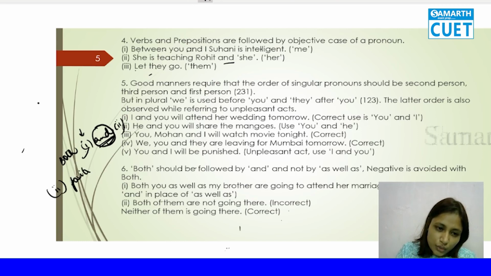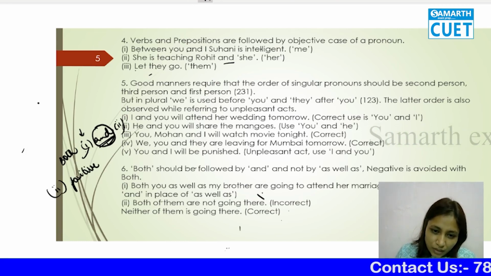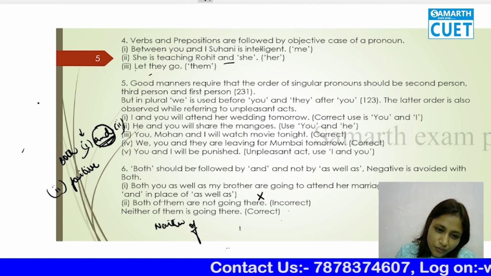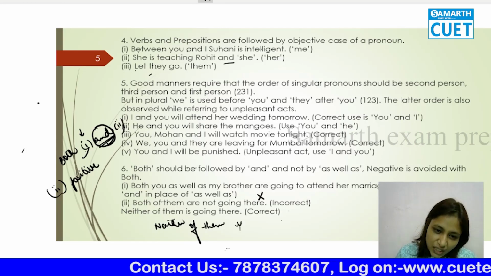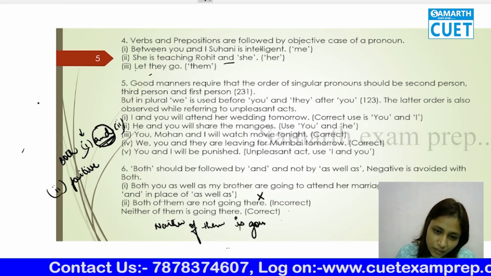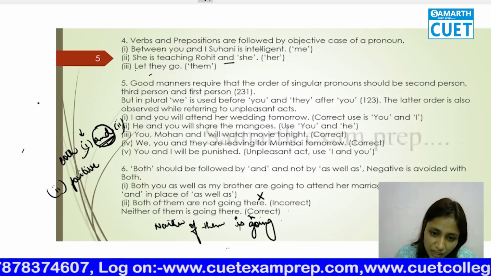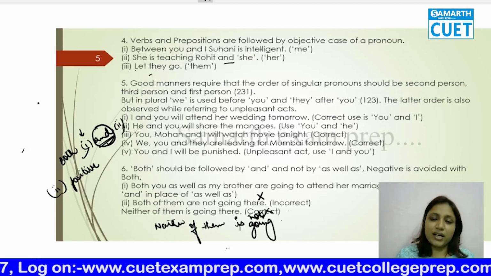We are not going to use it for negative. Like here, "both of them are not going" is wrong. "Neither of them is going", that means इनमें से कोई नहीं जा रहा. "Neither of them is not going" is also incorrect.